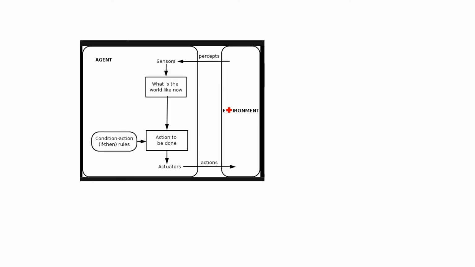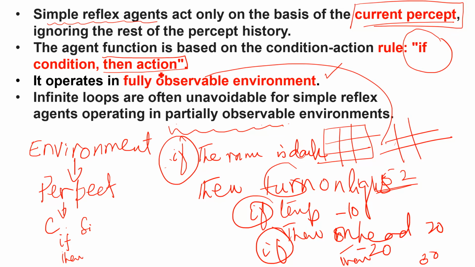Take the same example. This is our environment. This is our perception with the help of sensors: what is the world like now? If it is dark, as I said, then you have to take some action. So here you have to apply rules: if it is dark, then turn on lights. The action is performed with the help of actuators, and then it will change the environment again. So this is the simple concept of simple reflex agents. And these three points you have to keep in mind. These three points can come in your MCQs.